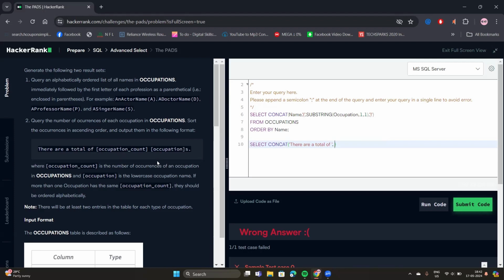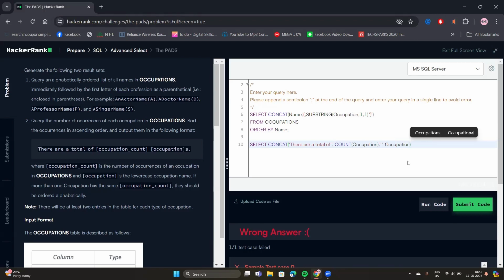For that, we can use the count function, count occupation. Now we have to write the occupation name, right? Between the occupation count and the occupation, there is a white space, right? So we need to add a white space here. You can add a white space like this, and we have to call the occupation now.